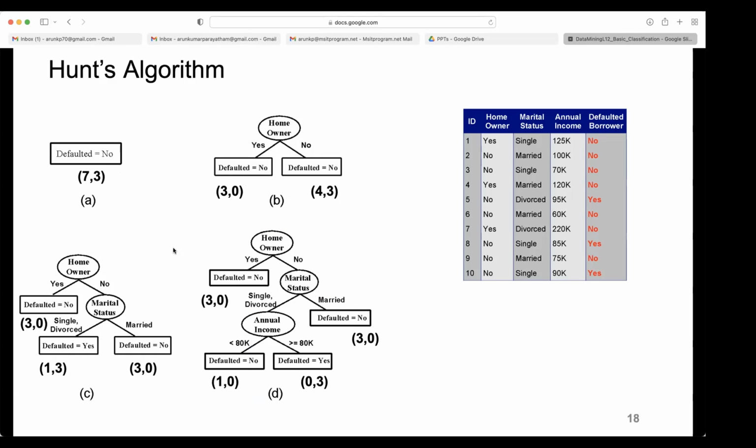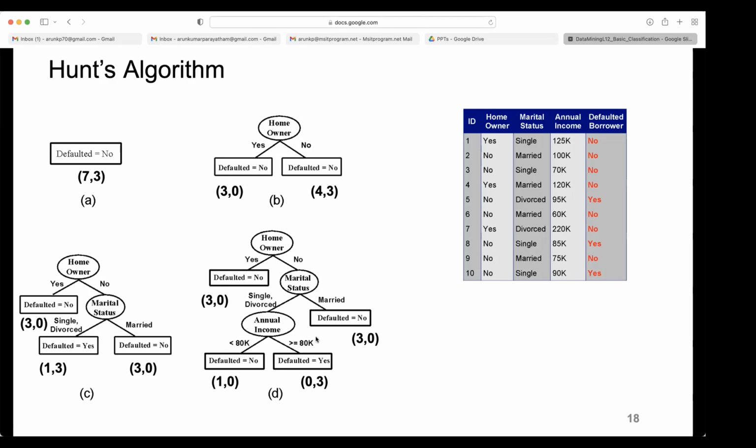The split is coming like this, let's see. Then this is 3, 0. Wherever one class count is 0, that becomes a leaf node. Then again, let's see, marital status. We are dividing married and single/divorced. Then married becomes a homogeneous class, 3, 0, but defaulted. Single/divorced, though it is put as yes, must be divided further because both classes are available. So based on annual income, we further divide them into two classes, less than 80K and greater than 80K.